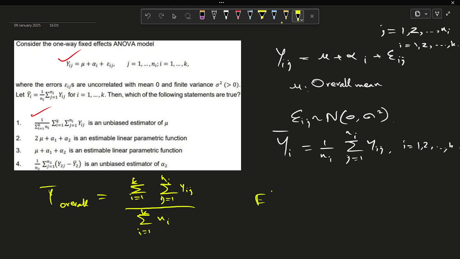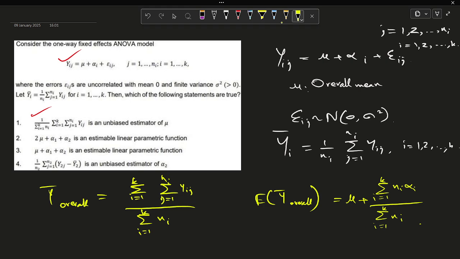Then the expectation of Y bar overall will be mu plus summation i equals 1 to k ni alpha i divided by the summation of ni. So this is the expectation of Y bar overall.